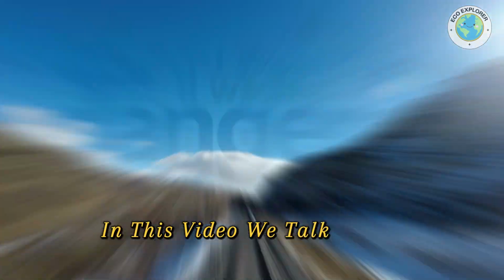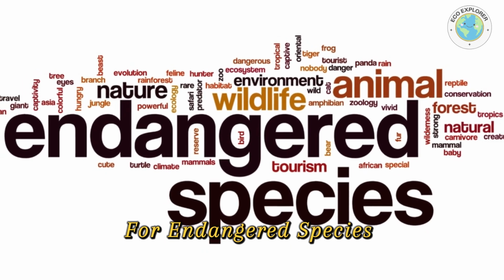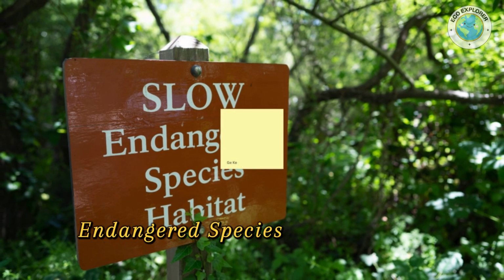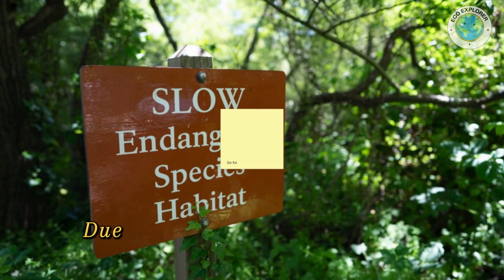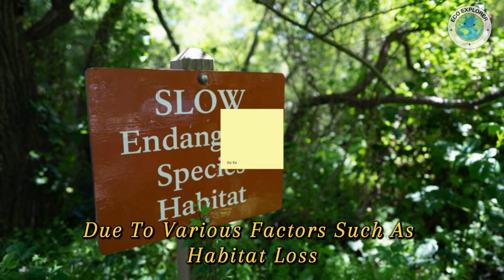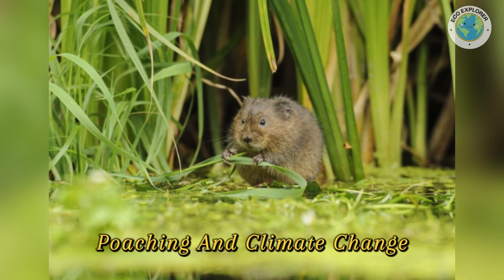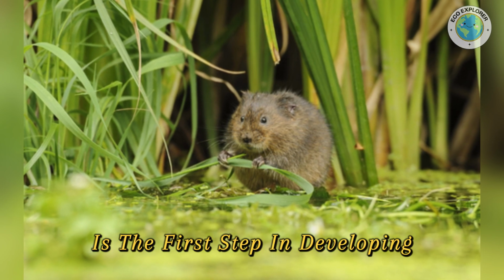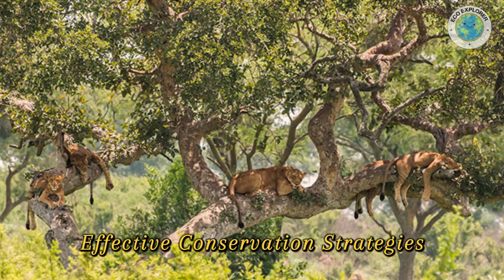In this video, we talk about conservation efforts for endangered species. Understanding endangered species. Endangered species are those at risk of extinction due to various factors such as habitat loss, poaching, and climate change. Recognizing the status of these species is the first step in developing effective conservation strategies.